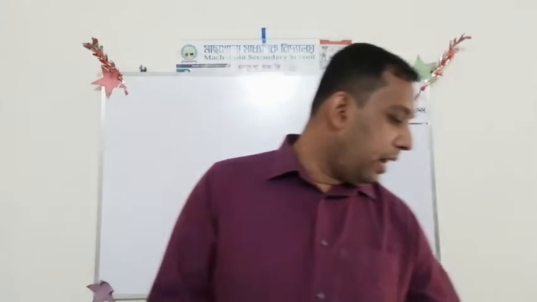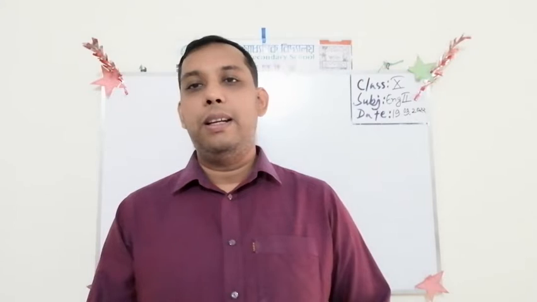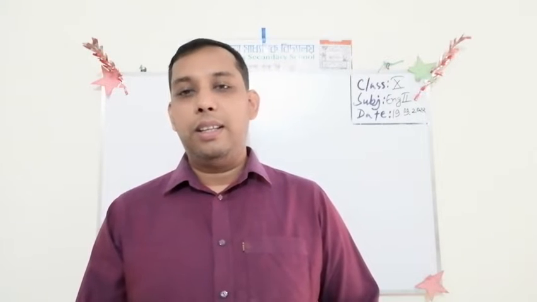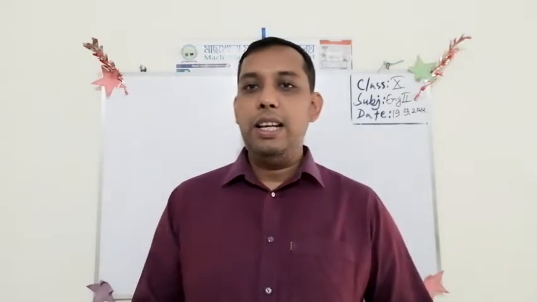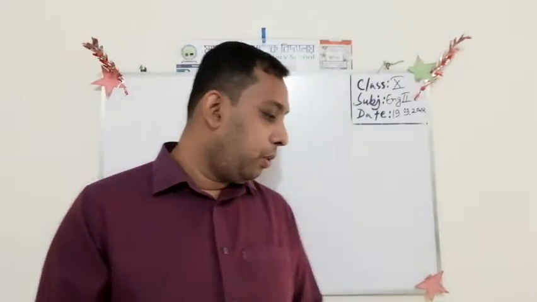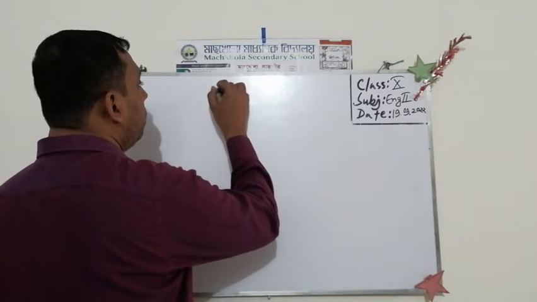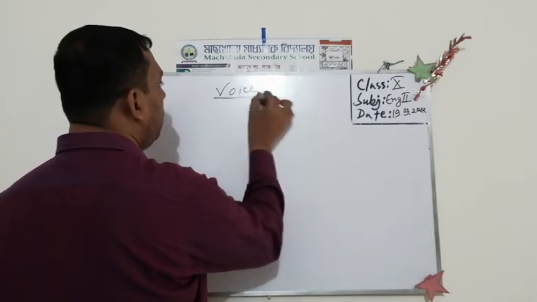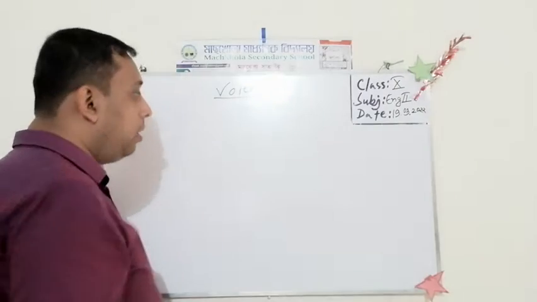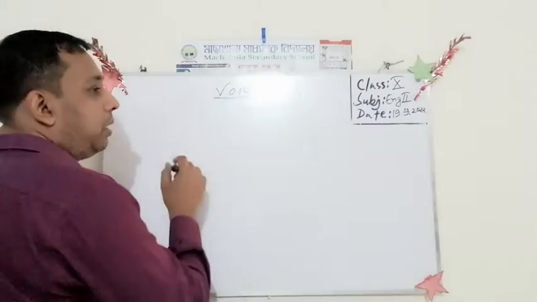Okay. And how many types of voice are there? How many? Yes, there are two types of voice. One is active and another is passive. Thank you. So voice is of two types. Okay, let me ask you another question.